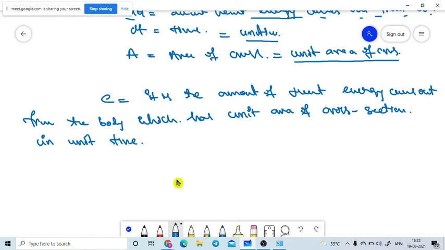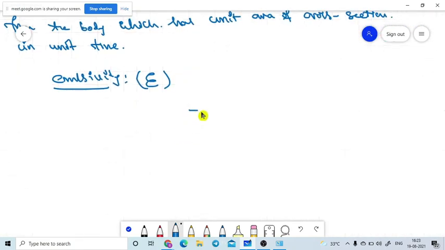Now that I have introduced emissive power, I will go to emissivity, and then I need the black body. What is meant by emissivity? Emissivity is another physical quantity, denoted with the symbol epsilon. Let me write the mathematical formula. Epsilon is the emissive power of the body divided by the emissive power of the black body at the same temperature. So epsilon is the emissive power of the body, our normal body.